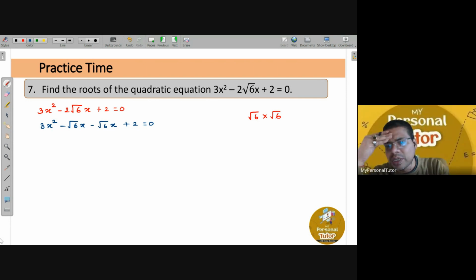After that, do you know how to do it, Karthik? Yes, sir. Arohi, do you know how to take common when a root is involved? Yes, sir. Please do it. Let's see if you can do it. If not, no problem. Arohi, I'll help you.